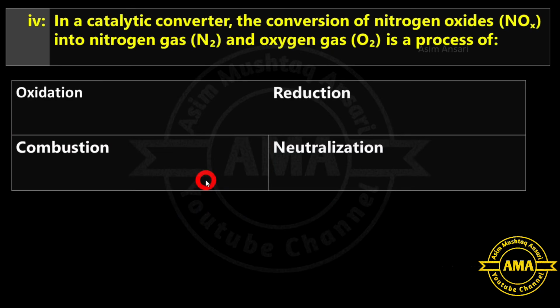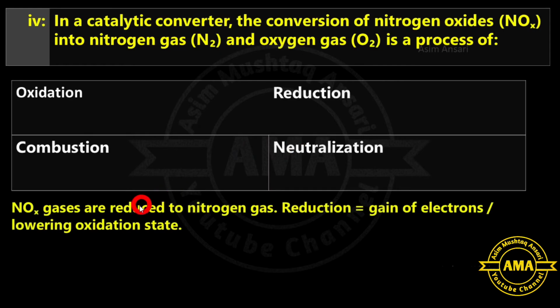Next is, in a catalytic converter, the conversion of nitrogen oxide into nitrogen gas and oxygen gas is a process of oxidation, reduction, combustion or neutralization. There, nitrogen oxide gases are reduced to nitrogen gas. Reduction means gain of electrons and lowering oxidation state. So this B option, reduction, is the correct answer of this statement.